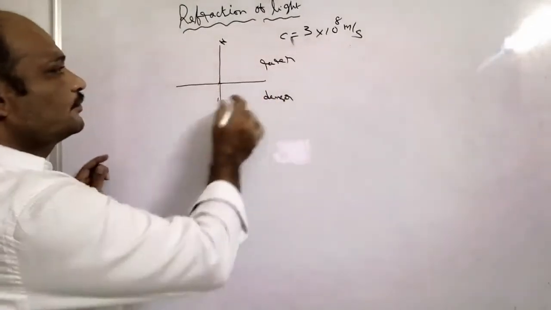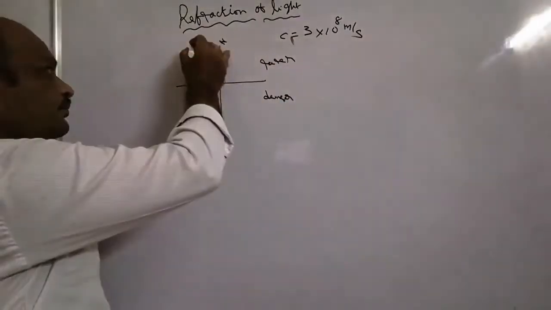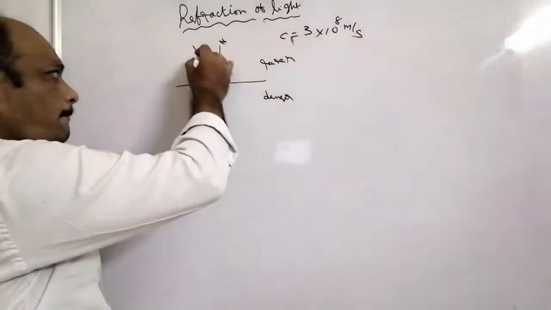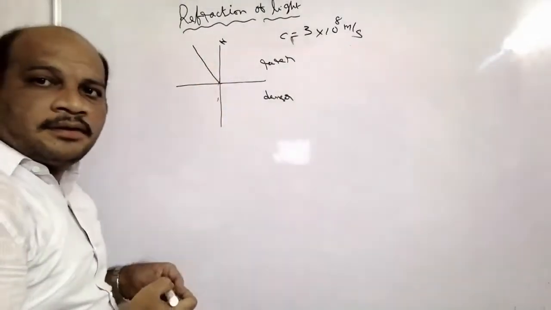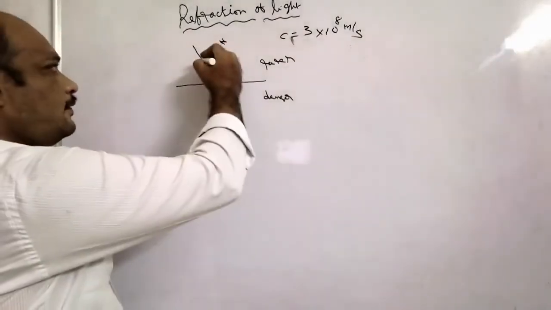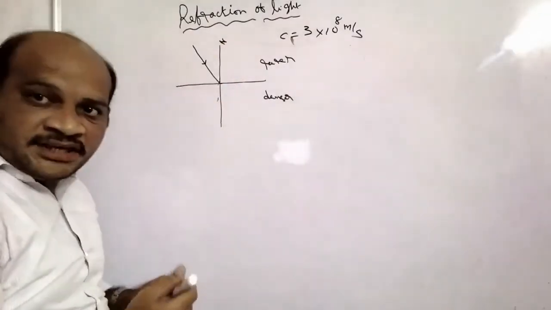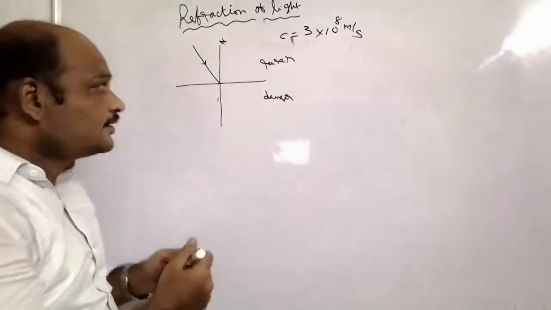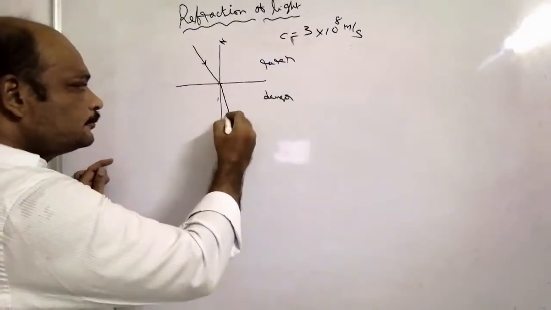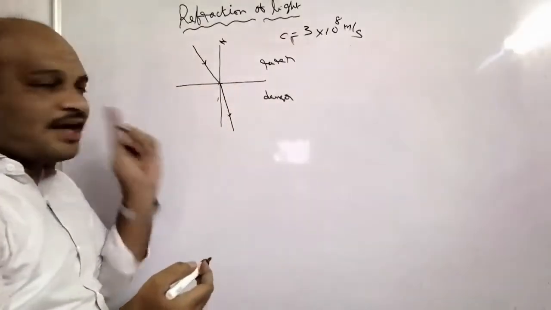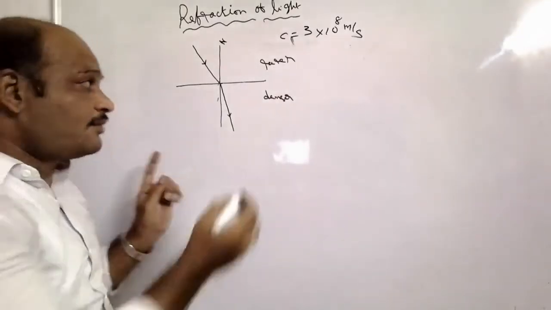When light propagates from rarer to denser, the light ray bends towards the normal line.